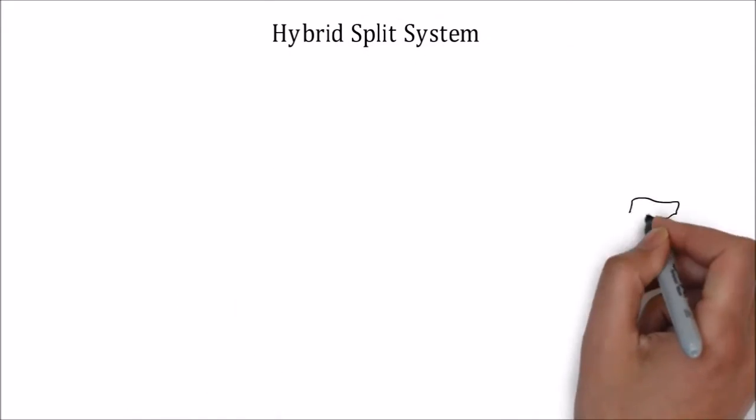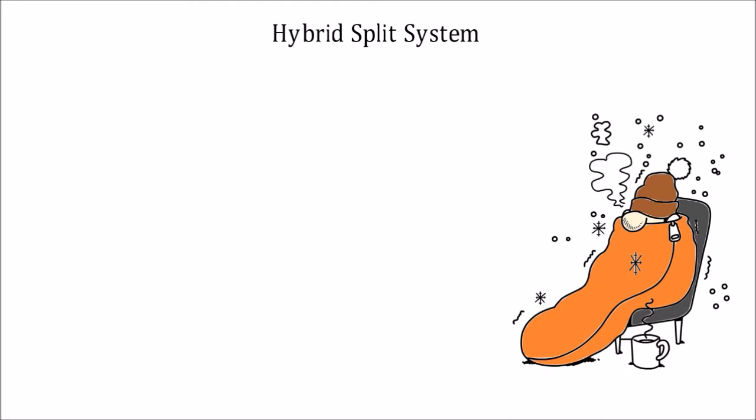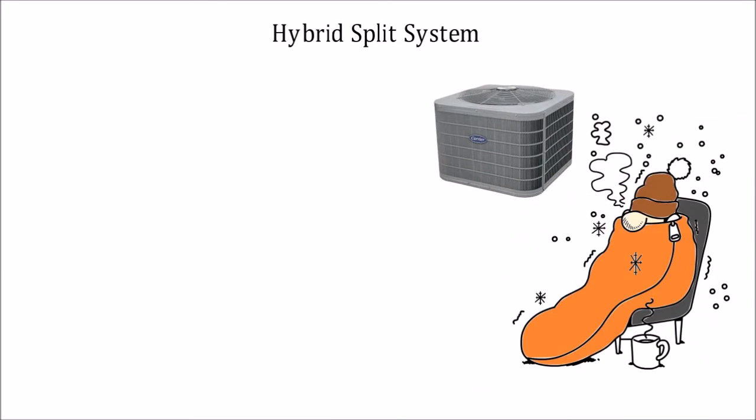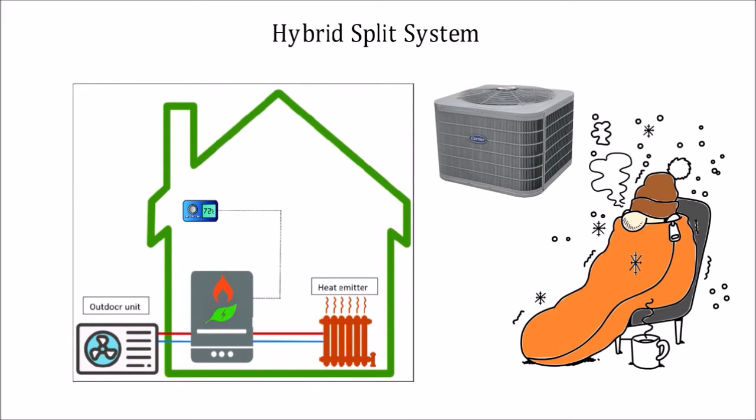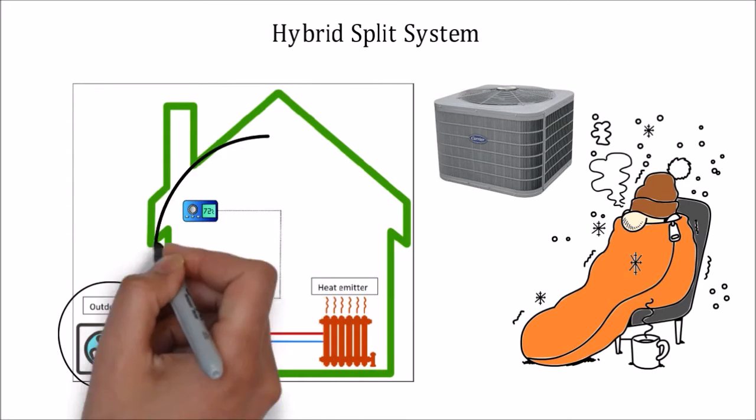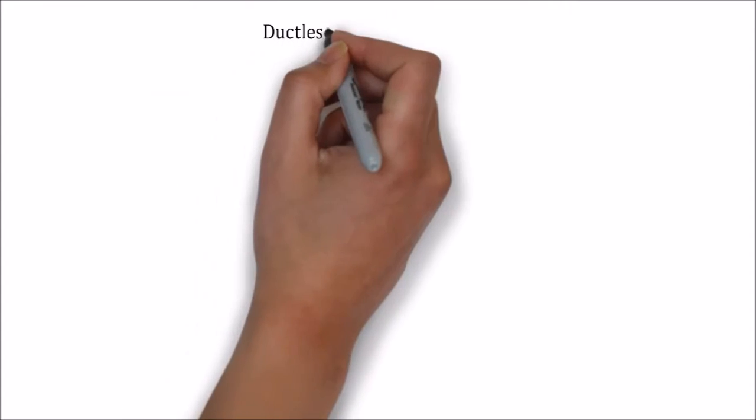Hybrid split system. When it is cold outside, the system provides heat by an air source heat pump that runs with electricity. The pump works by using a refrigerant compound to capture heat from outside and bring it inside the house. Ductless split systems.